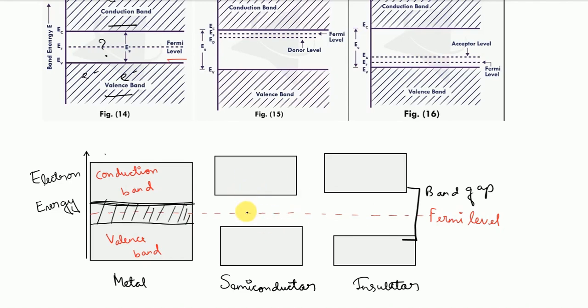Then we learned about doping. In case of N-type, the Fermi level is closer to the conduction band. In case of P-type, the Fermi level is closer to the valence band. And as temperature rises, the Fermi level in both N-type and P-type semiconductors shifts towards the middle, balancing electron and hole populations. So that's all for today.